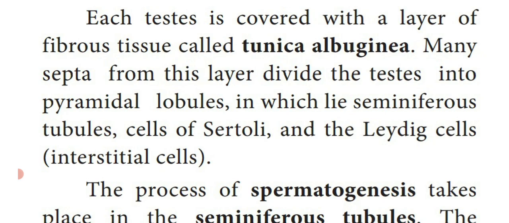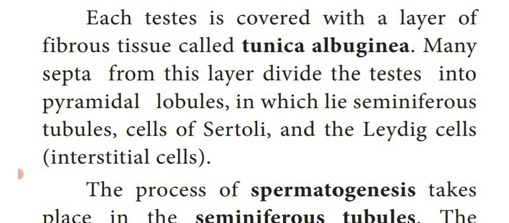Lobules means separate lobe-like structures. In them lie the seminiferous tubules. So the pyramidal lobules consist of seminiferous tubules, cells of Sertoli, and the Leydig cells. These three types of cells are present in the pyramidal lobules.